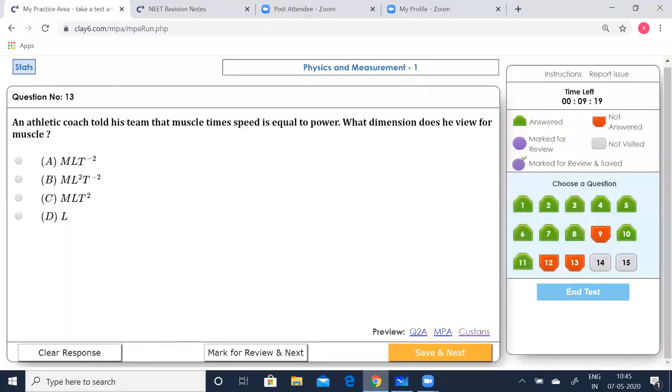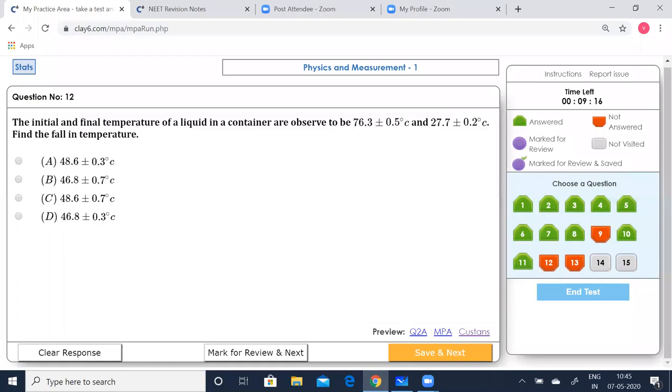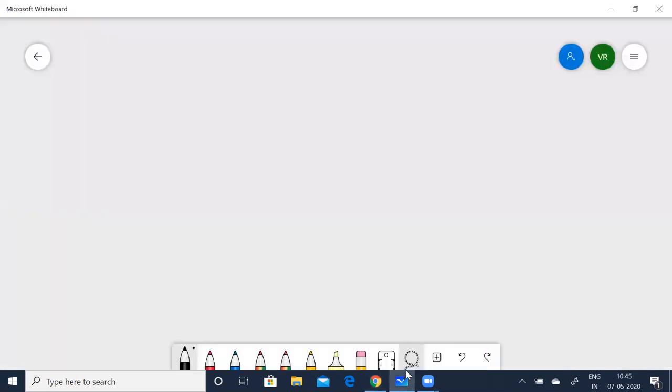Actually, in the earlier question, I think, yeah, once again, let me go to the previous one. I think I went wrong once again. Yeah. Oh, it's 76.3. I wrote it as 76.0. That's my mistake. Yes. Let me do it again for you. 76.3 plus or minus 0.5 degrees Celsius minus 27.7 plus or minus 0.2 degrees Celsius.